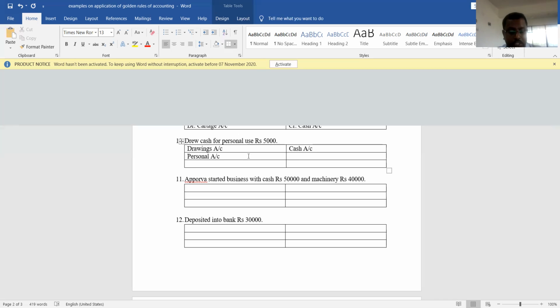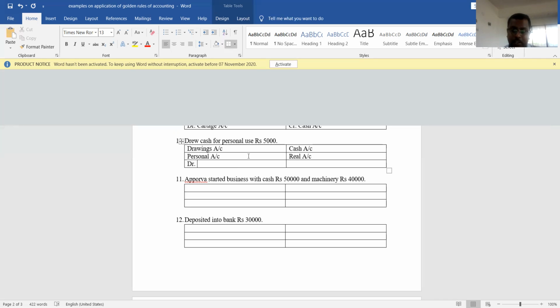Then the second one is cash account. Cash account is which account? Cash account is actually a real account. Now let's see which account should be debited and which account should be credited. Actually, we should debit the drawings account. Why should we debit the drawings account? Drew cash for personal use. Here, the owner is the receiver.